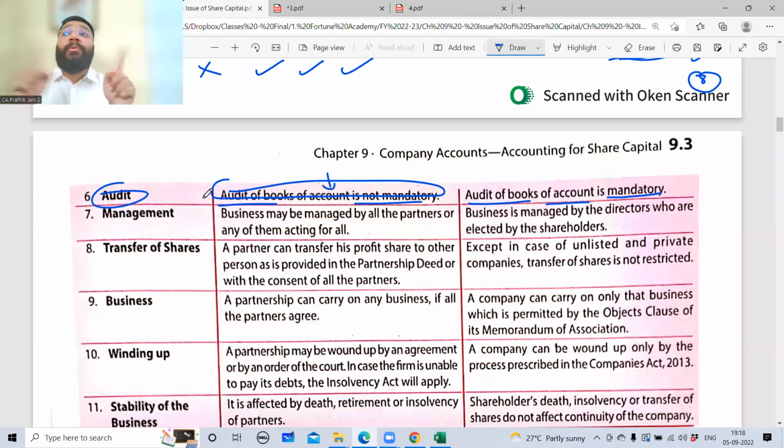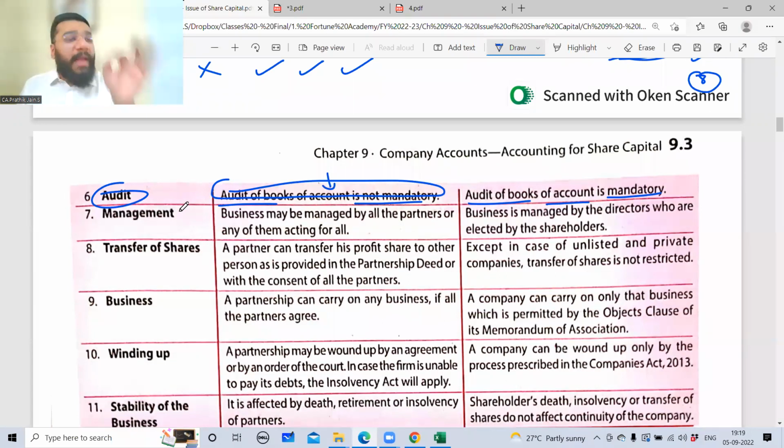But here we are not discussing income tax law. We are talking about the original law, which is partnership law and company law. Income tax law is different. Income tax law says that a partnership concern, if you are crossing a particular limit, you audit. We're not talking about income tax law here. We're talking about the partnership concern and the company law. Does a partnership concern make any compulsion? No. But for a company, whatever be your limit of turnover, whatever be the limit of profit, they will not take it into consideration. Even if you're a startup, you have to compulsorily do the audit.